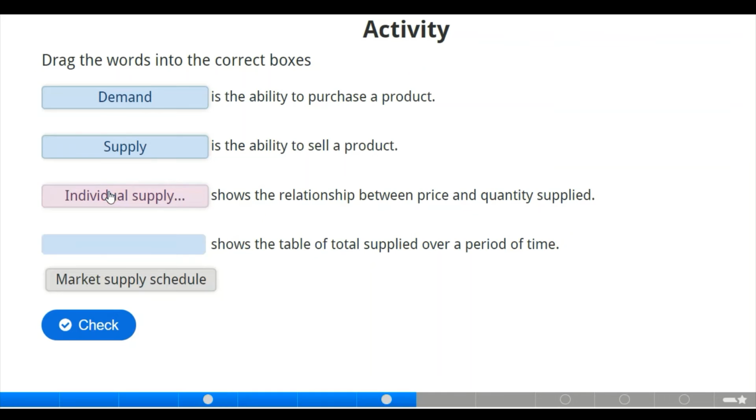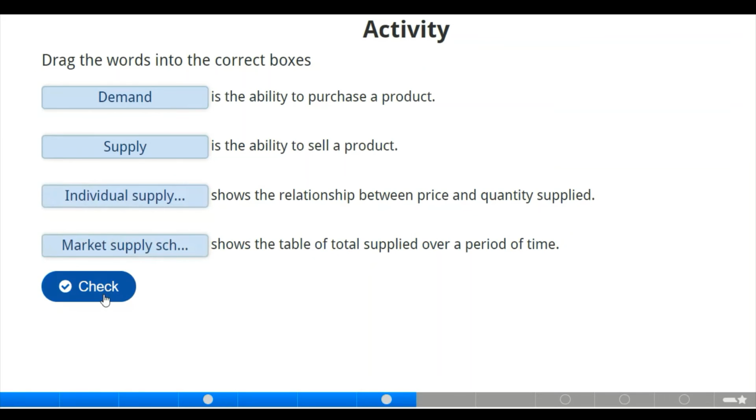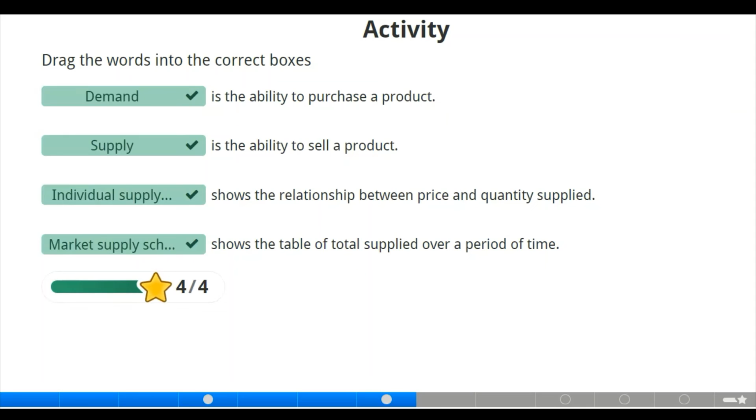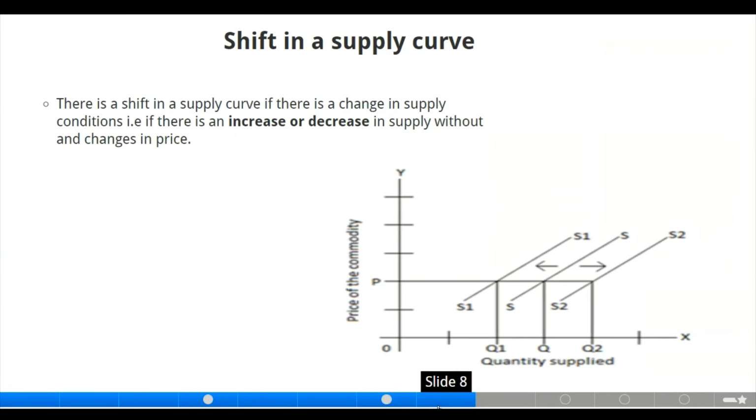Now we have the last one to be the table of total supply over a period of time. We have the market supply schedule. Now let's check. That's good, amazing. Now moving to the next slide, we also have shift in a supply curve.